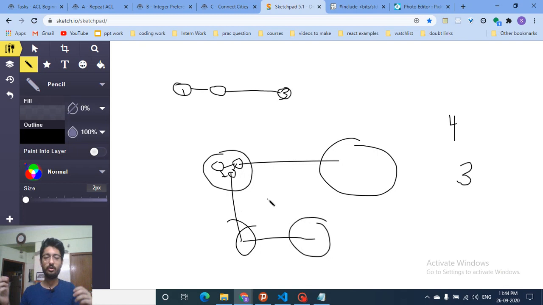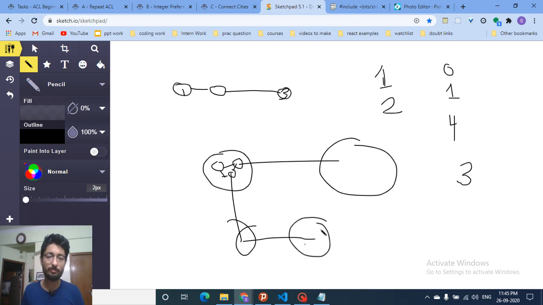There is no single road connecting the nodes of this component with this component. So if you make one road, because it is bidirectional, you can easily connect all these nodes to these nodes. Same if you connect this edge. So if there is only one component, how many roads do you have to make? 0. If there are 2 components, how many roads? 1, because only one road can connect both of these components. So the answer is just the total number of components minus 1.